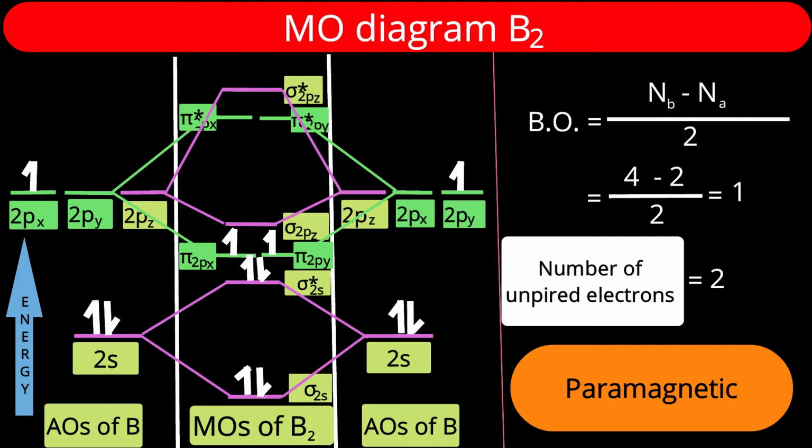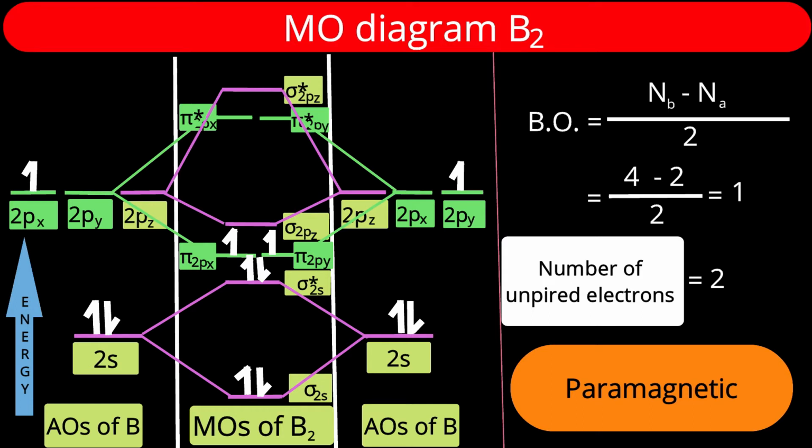Why sigma 2s? Because the 2s orbital is spherically symmetric. Whatever the wave function of that orbital may be, positive or negative, if we rotate it around the internuclear axis there is no change in the wave function, no change in phase. It means that orbital is symmetric about the internuclear axis, the cylindrical axis, represented by the term sigma.